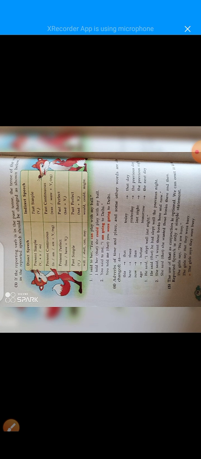Rule number 5 and final: the use of that as a conjunction is optional. We can omit it if the reported speech is only a simple statement. For example, the girls say, "We are busy." The use of that as a conjunction is optional, dear students.